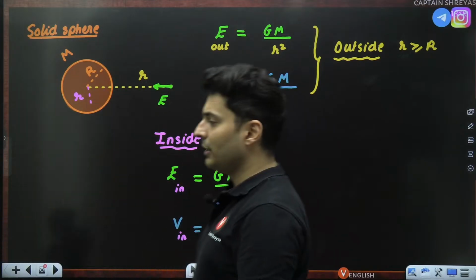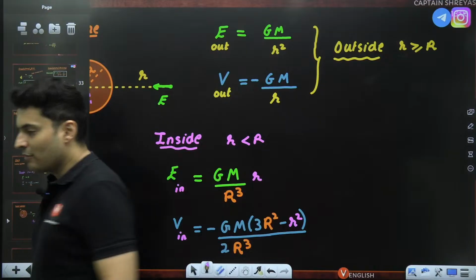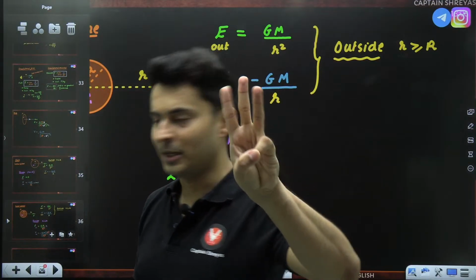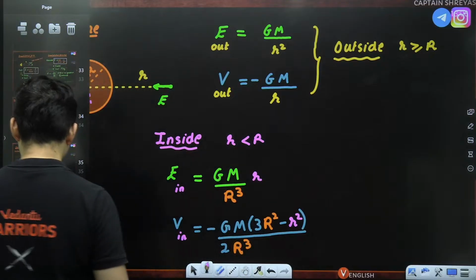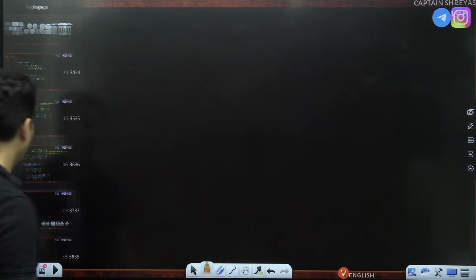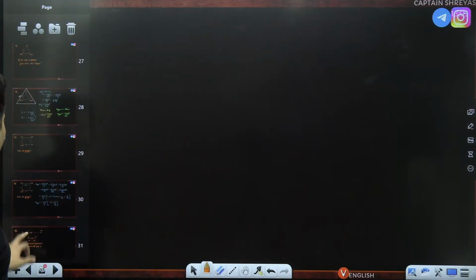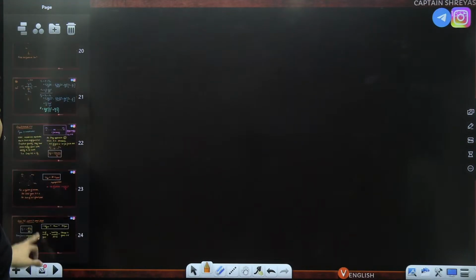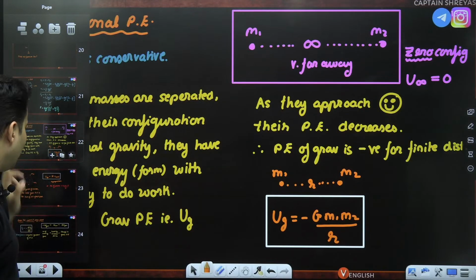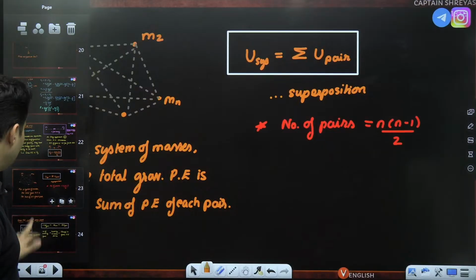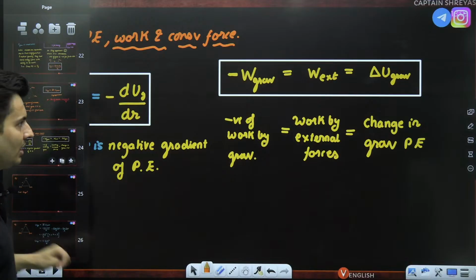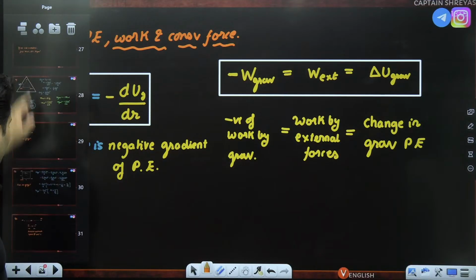Shall we start with the class? Let's start with escape velocity, then we'll go to satellites and then Kepler's laws. These are the only 3 things remaining. Let's start with the concept of escape velocity since we are already on to the concept of energy. We've already seen what gravitational potential energy does and what it is and how you can calculate the system's energy and how the work done by the external force can change the potential energy.